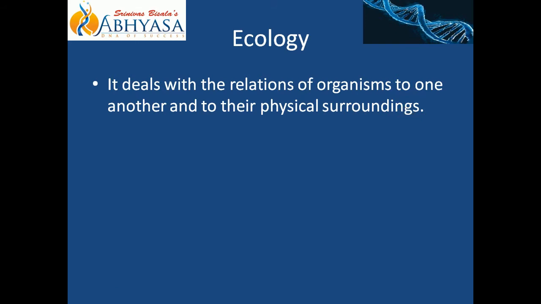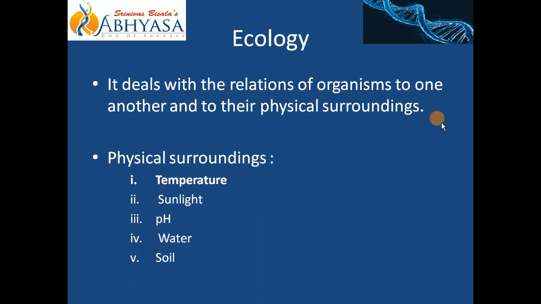Understood? Now, what are the things that come under physical surroundings? It is nothing but temperature, sunlight, pH, water and soil. These are the various factors that are present in the surroundings of any given organism, right? So depending upon these external factors, an organism will respond according to the complexity of its body structure.